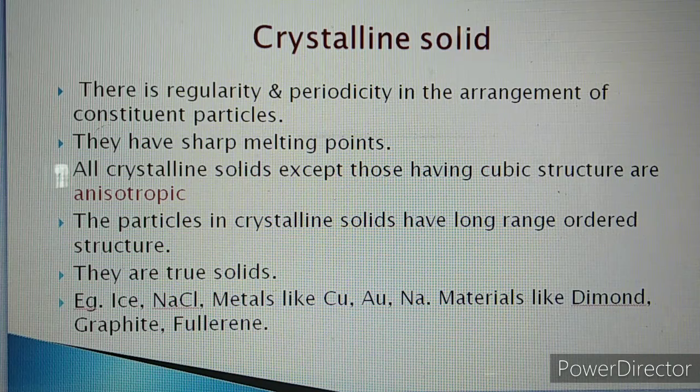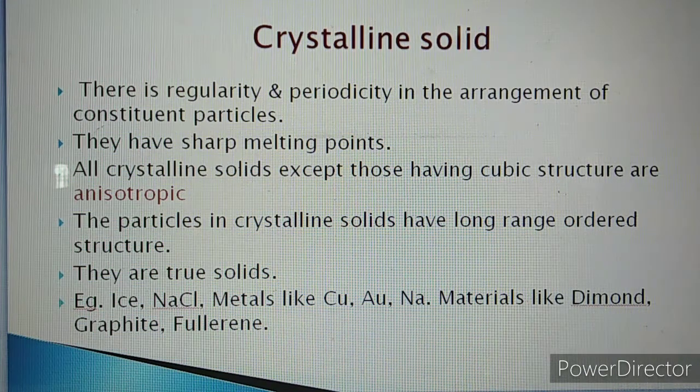So all crystalline solids except those having cubic structures are anisotropic. The particles in crystalline solids have long range order structure. Therefore, they are called true solids. Examples of crystalline solids are ice, NaCl, that is sodium chloride, metals like Cu, copper, Au, gold, Na, sodium, and materials like diamond, graphite, fullerene.